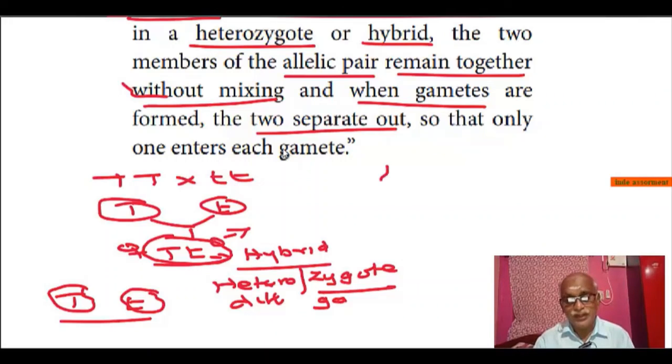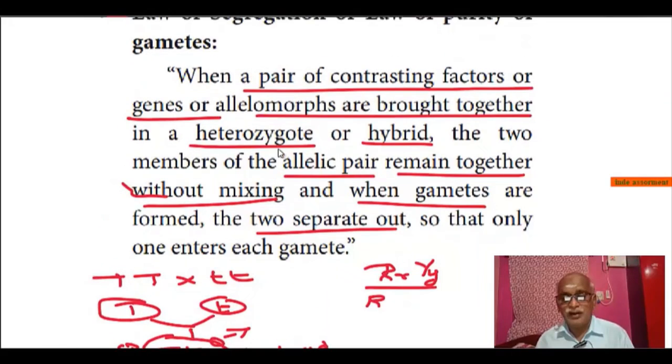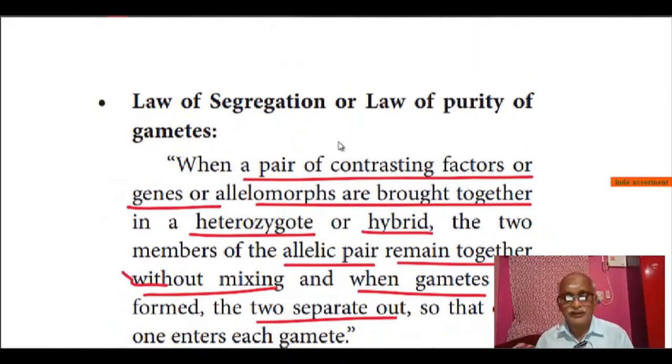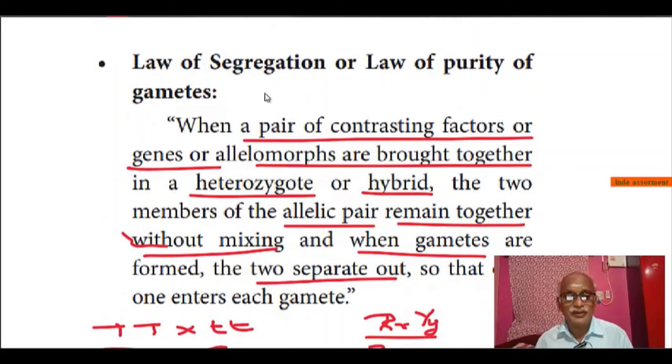In the dihybrid cross, the F1, or the heterozygote or the hybrid, has the genotype capital R small r and capital Y small y. While they form the gametes, they form them without influencing the other. This is what we call the law of segregation, and this is also called the law of purity of gametes.